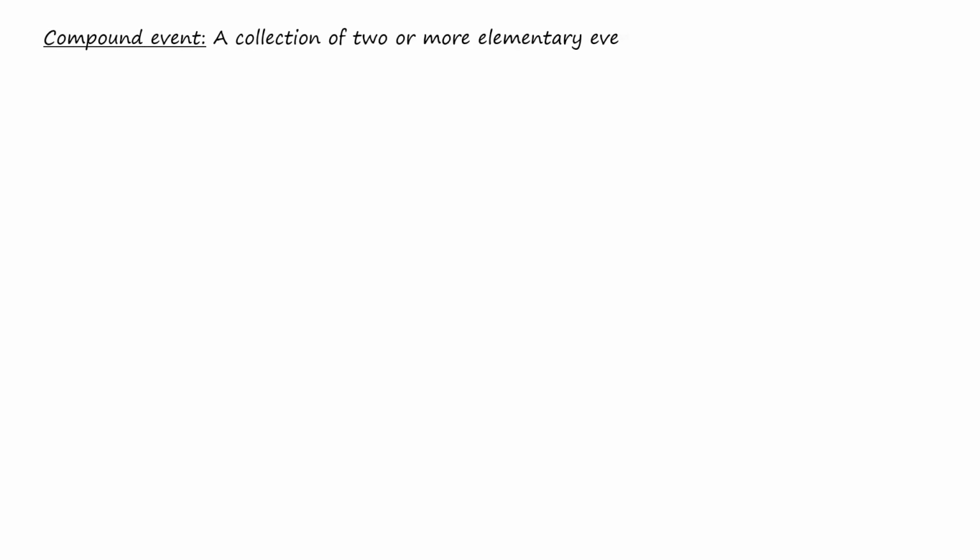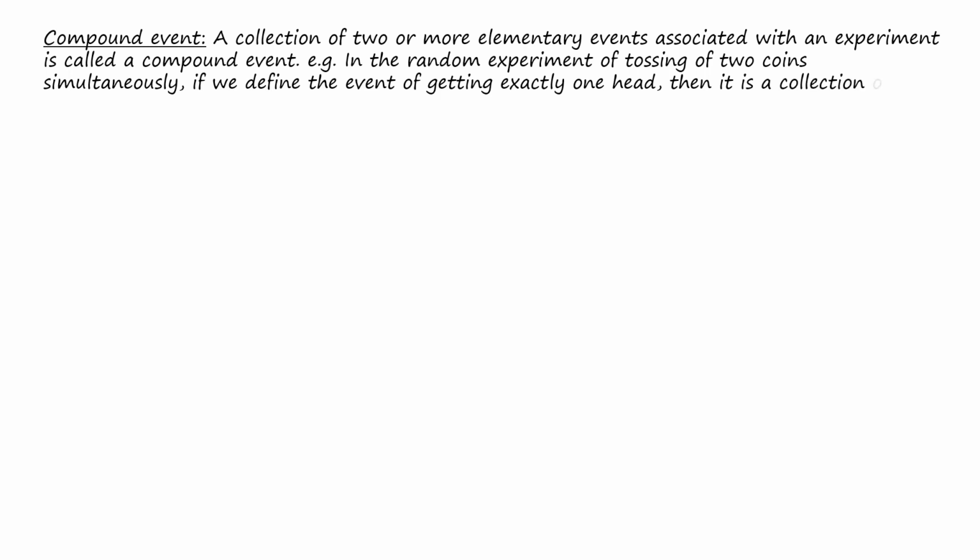Compound event. A collection of 2 or more elementary events associated with an experiment is called a compound event. For example, in the random experiment of tossing of coins simultaneously, if we define the event of getting exactly one head, then it is a collection of elementary events, that is HT or TH. So such an event is called a compound event.